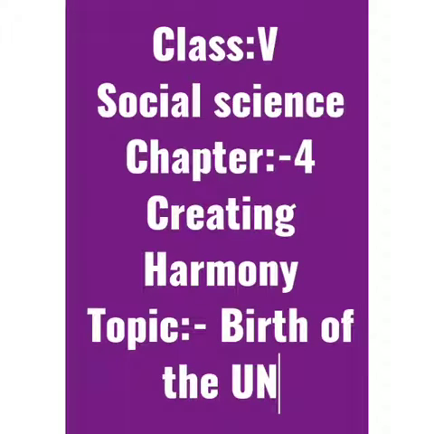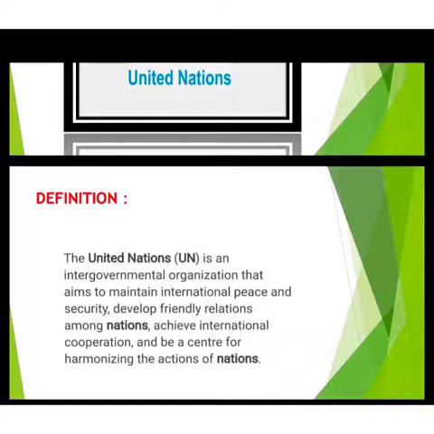So, today in your social science class, we are going to do chapter number 4, Creating Harmony. Topic is Birth of the United Nations. So, let's discuss the definition of United Nations. It is an intergovernmental organization that aims to maintain international peace and security, develop friendly relations among nations, achieve international cooperation, and be a center for harmonizing the action of nations.